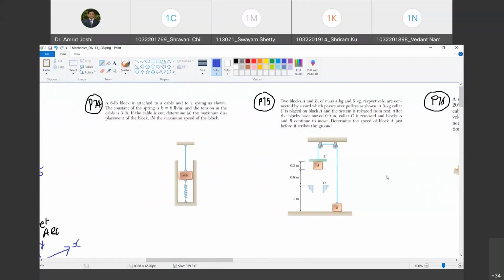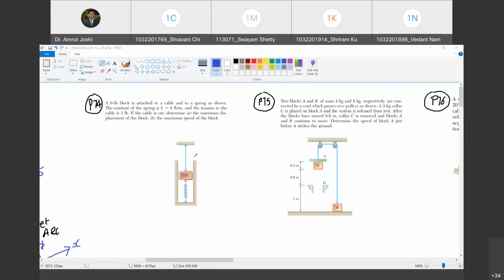Yes, sir. A 6-pound block is attached to a cable and to a spring A as shown. The constant of the spring is K. It is 8 pound per inches, and the tension in the cable is 3 pound. If the cable is cut, determine A, the maximum displacement of the block, B, the maximum speed of the block. Correct.